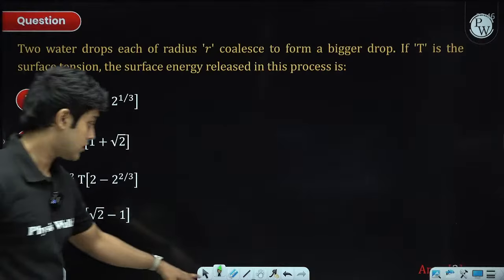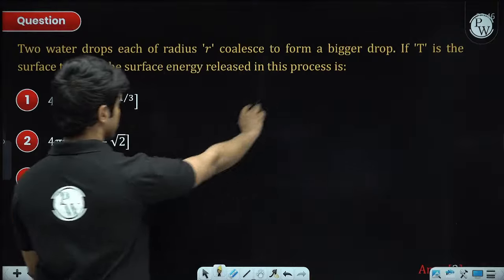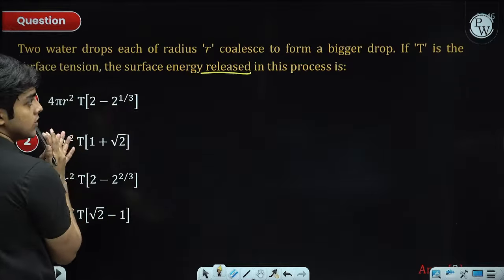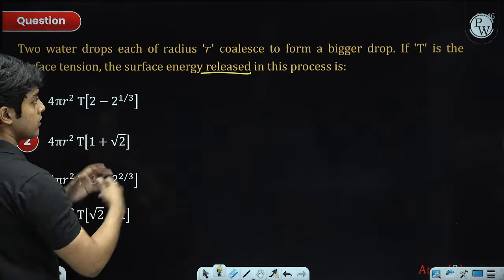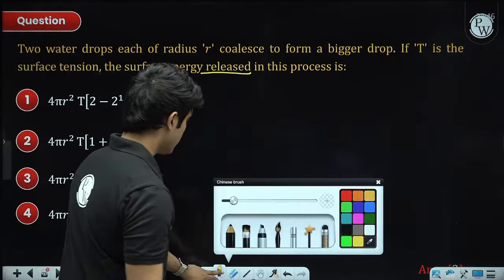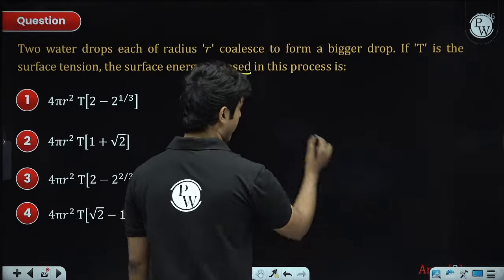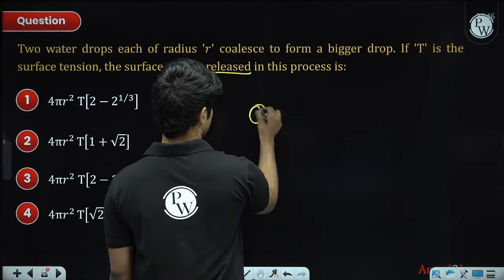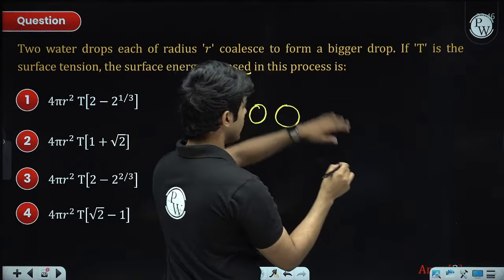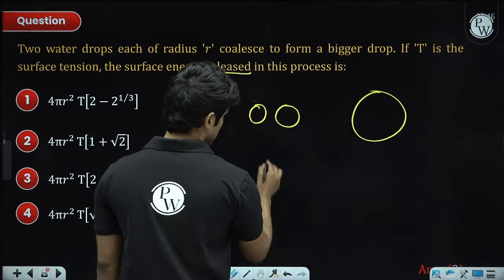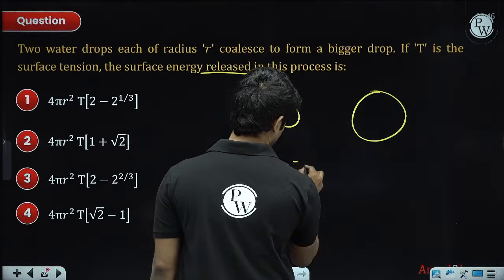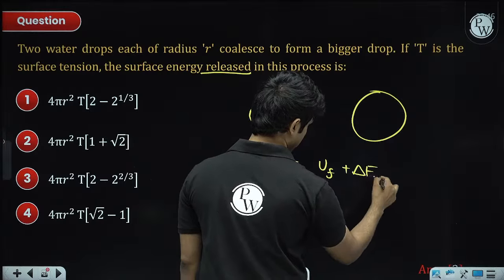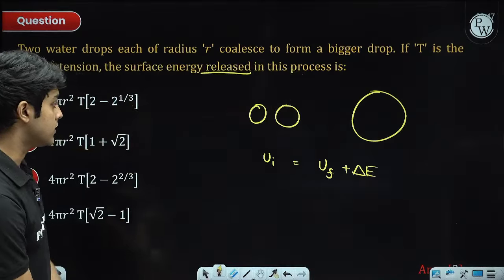So this question is also repeating constantly, the surface energy problem, the work done or the surface energy released when two drops combine or when we split drops into smaller drops. So here the concept is simple, the energy released. Initially we will have two water drops, both of them have the same radius r, and they combine to form a bigger drop. So there will be some initial surface energy, and in the final case write down the final surface energy, and there will be some energy released. This energy released is what we have to find in this case.